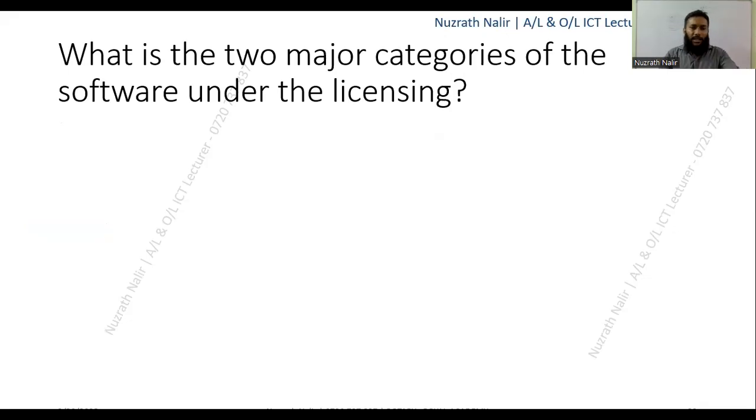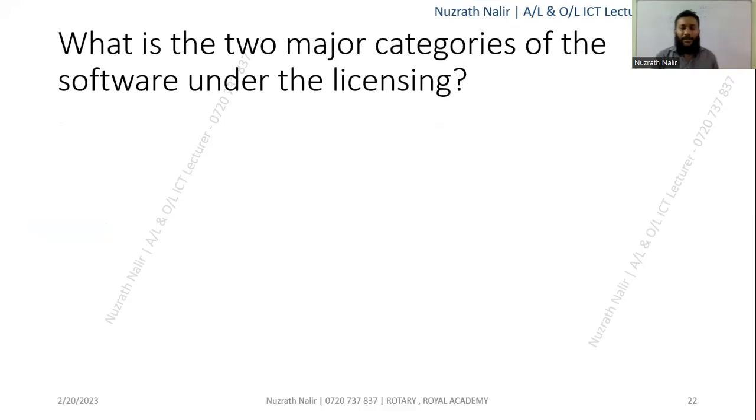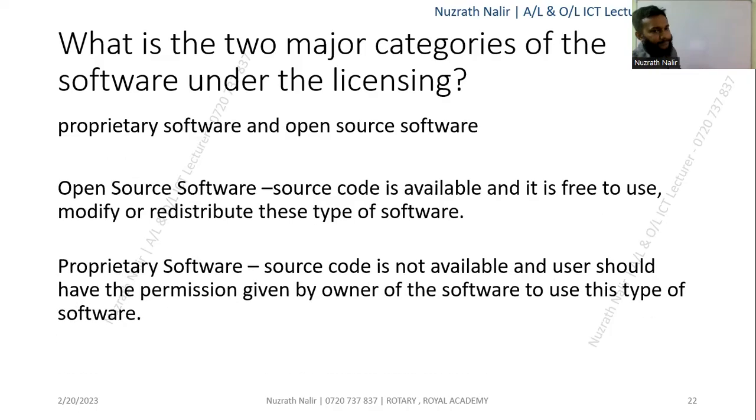Okay. You know there are different licensing options. According to the license ownership and the code modification, code copying and distribution options, there are two types of options. Number 1, proprietary software licensing. Number 2, open source software. These are very basic subjects.